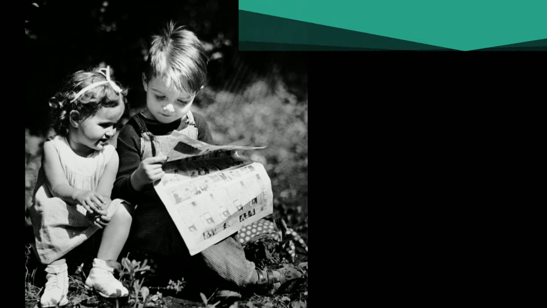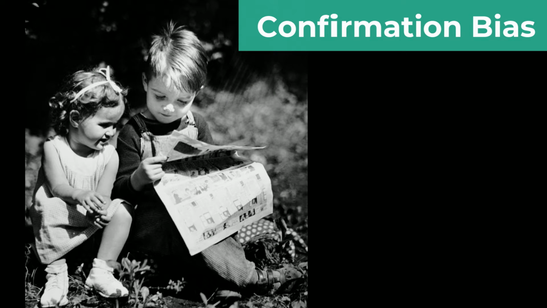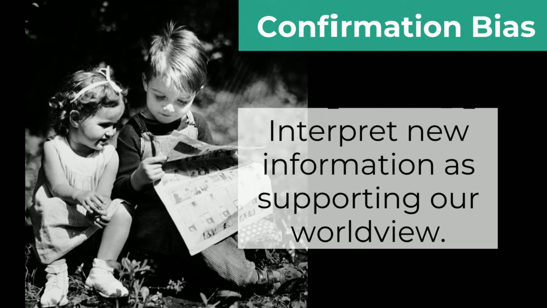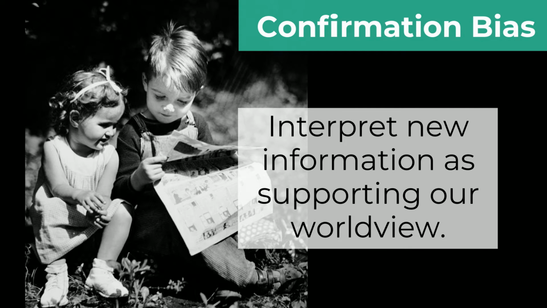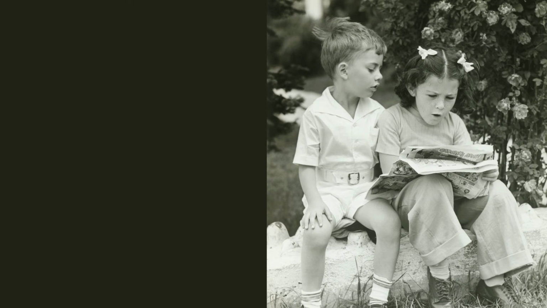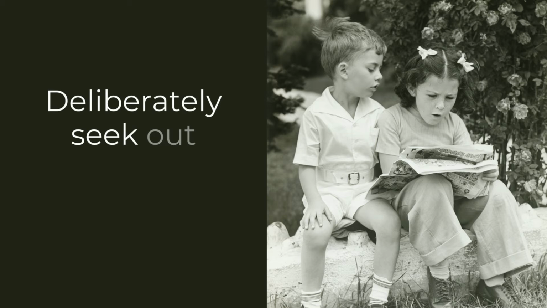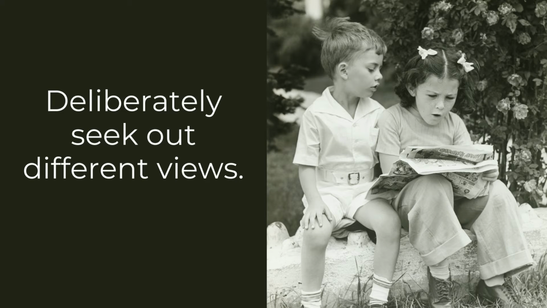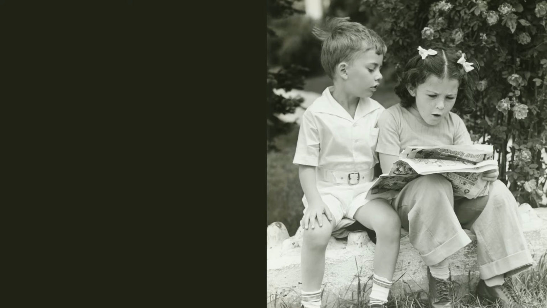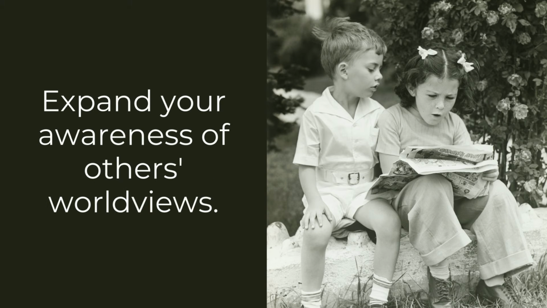Confirmation bias is our unconscious tendency to interpret new information in a way that supports our existing worldview. The more information we gather supporting our worldview, the stronger our beliefs become, even if they aren't true. One way to limit confirmation bias is by taking time daily to deliberately seek out different views. When you see a headline that conflicts with your beliefs, take a moment to explore the article and expand your awareness of others' worldviews.